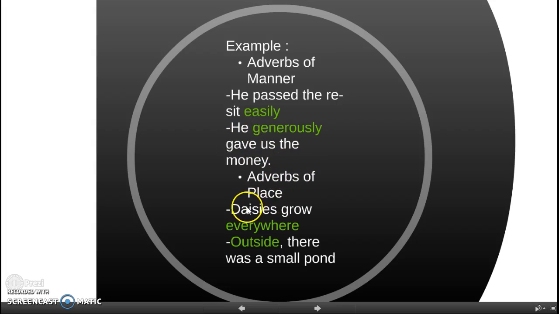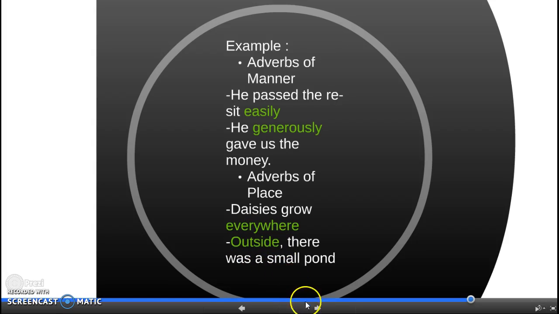Adverbs of place. "Daisies grow everywhere." Everywhere is the adverb in the end position. And "Outside there was a small pond": outside is the adverb placed at the beginning of the sentence.